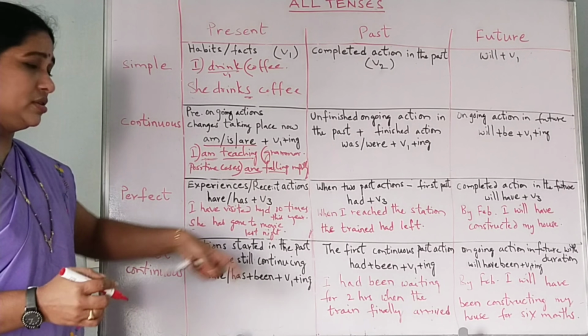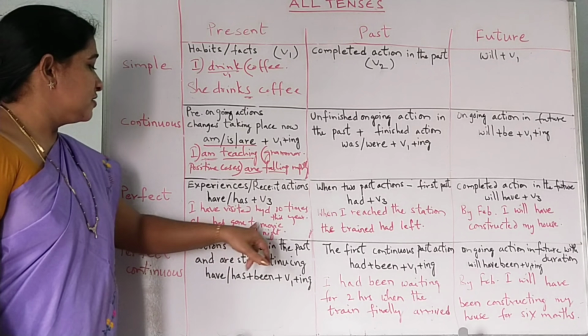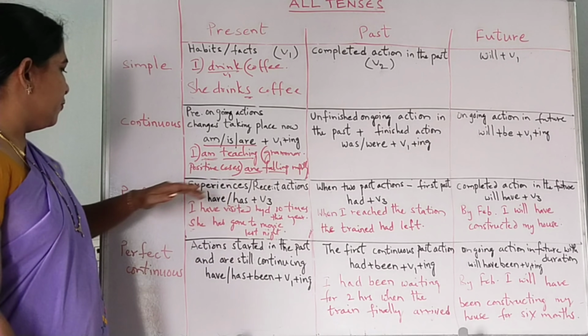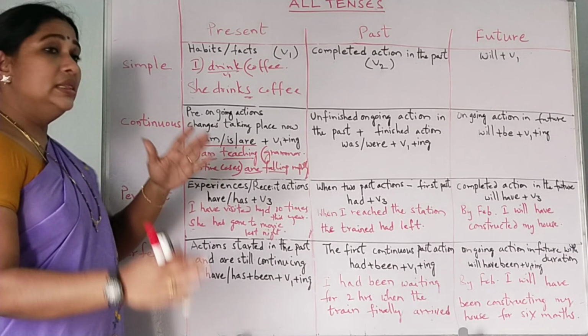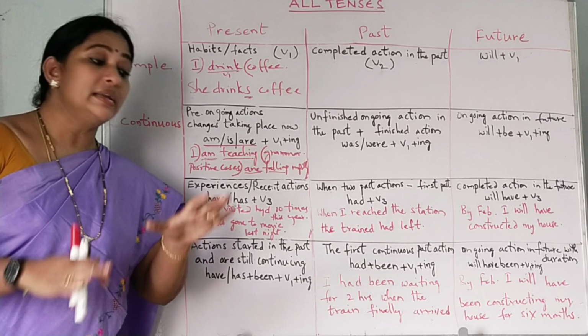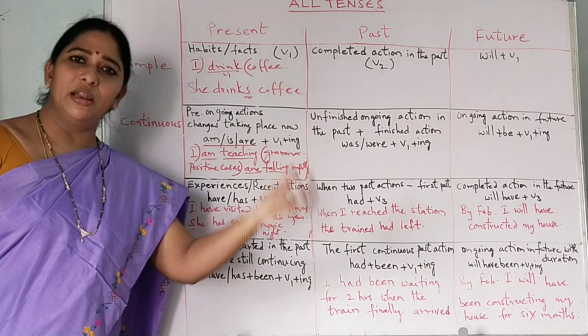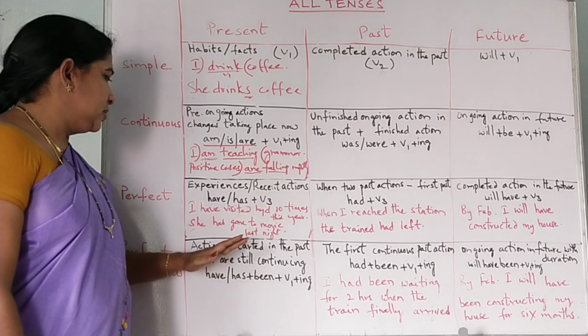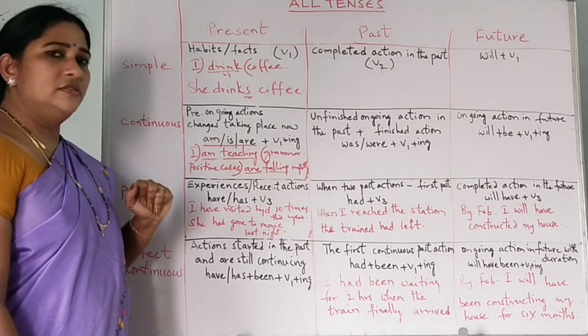This is the recent action that had happened last night only. So she has gone to the movie last night. So we can use present perfect for experiences, and also for recent actions. In experiences, if you are doing something several times, then you can use present perfect, and if it happened just recently, just completed the work, you can use present perfect.